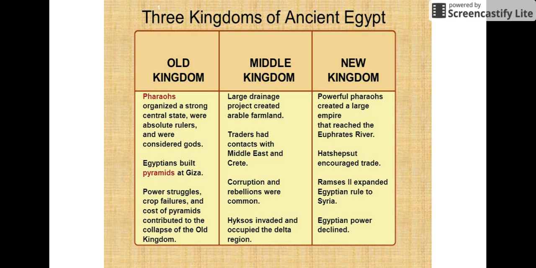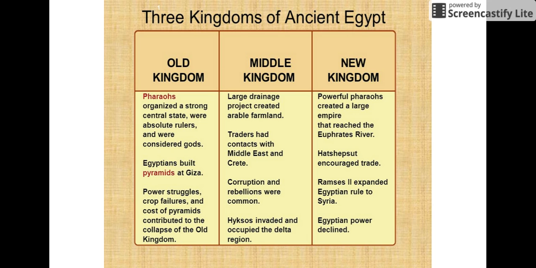And then lastly, we have our New Kingdom. The powerful pharaohs create this large empire that reaches out to the Euphrates River out near Mesopotamia. Hatshepsut, who we looked at, she encouraged trade. Ramses II expands Egyptian rule to Syria, so even further. And then at the end of the New Kingdom, the Egyptian power declined.